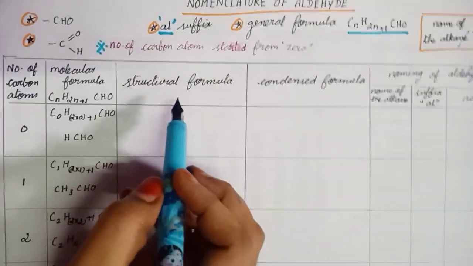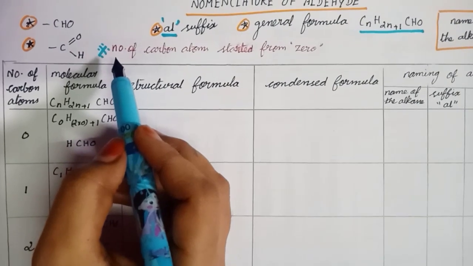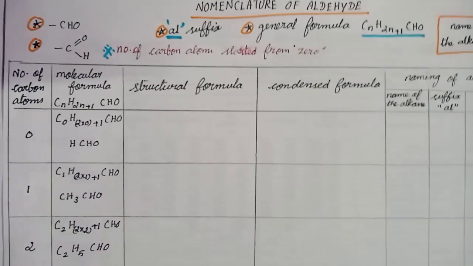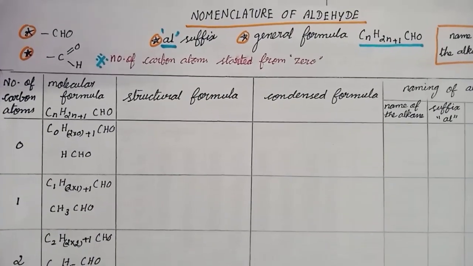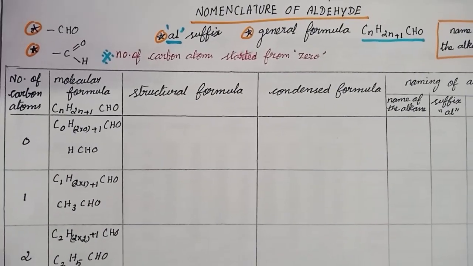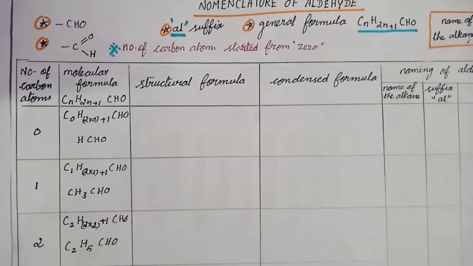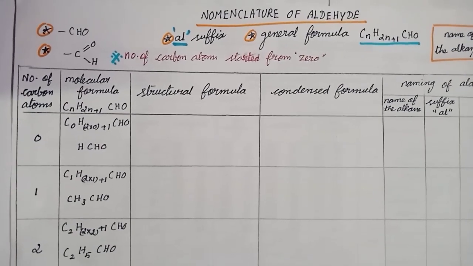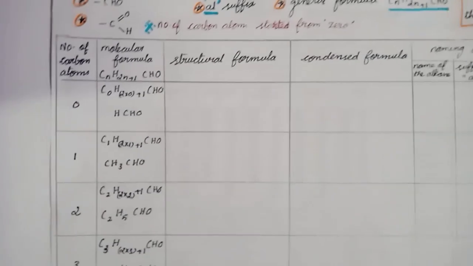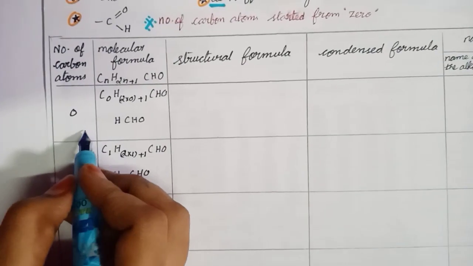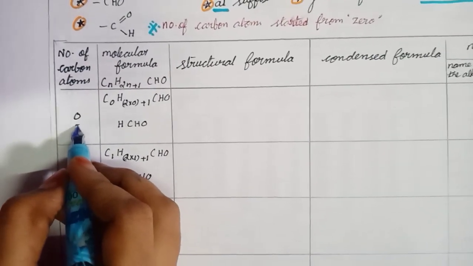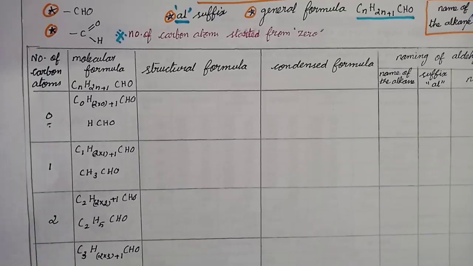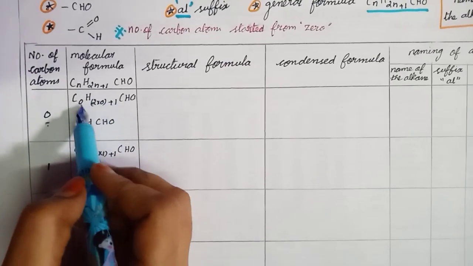Here, one more important point: the number of carbon atoms starts from 0. In aldehyde and ketone, the number of carbon atoms starts from 0. In all the remaining cases, we start the number of carbons from 1. But in the case of aldehyde and ketone, we start from 0. Here I substitute 0 in the general formula CnH2n+1.